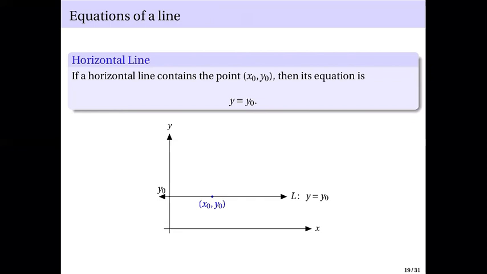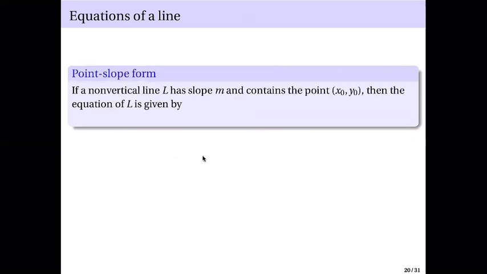Okay, so let's start with this. The point slope form. If a non-vertical line L has slope m and contains the point x0, y0, then the equation is given by this.